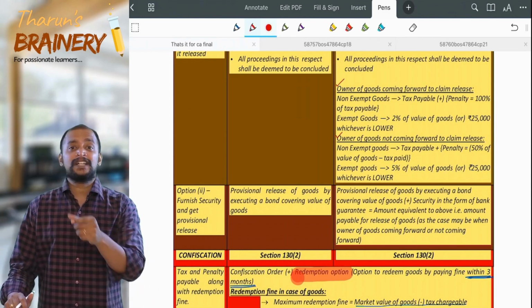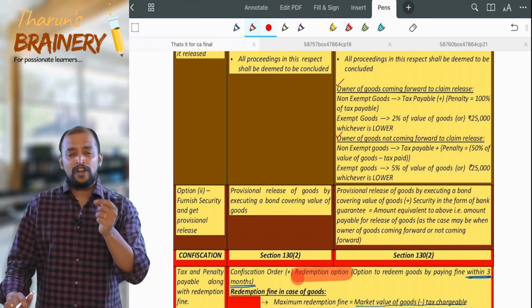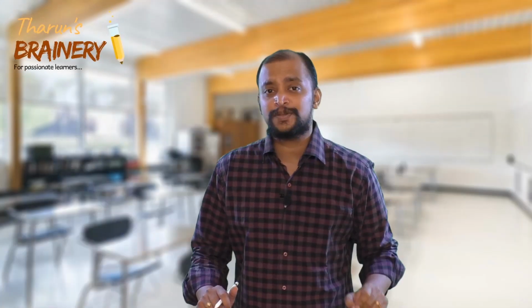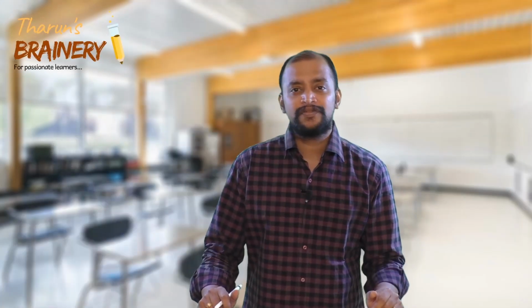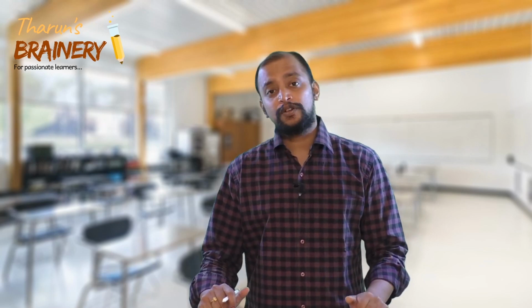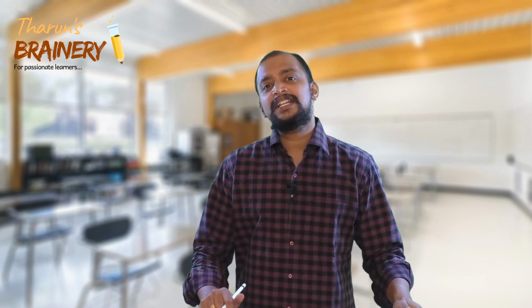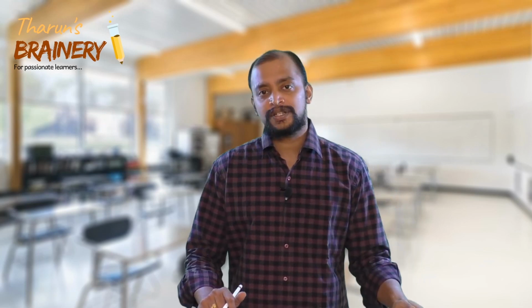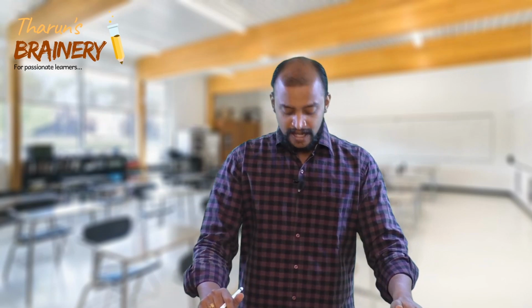The transporter may come forward, because they are not only transporting a few goods which are liable for confiscation, other goods also they are transporting, and those goods are not liable for confiscation. Now when they seize the conveyance, how can they take those goods? So therefore the transporter may come forward. If the owner is coming forward, the penalty will be 100% of the tax applicable on those goods. If owner is coming forward, then what will be the penalty? 100% of the tax on such goods, that will be the penalty.